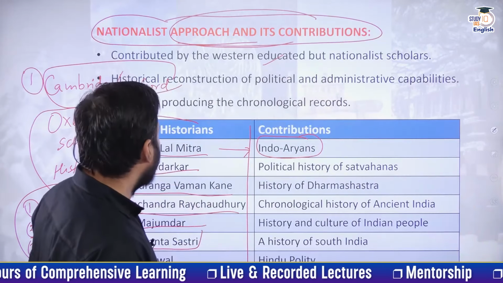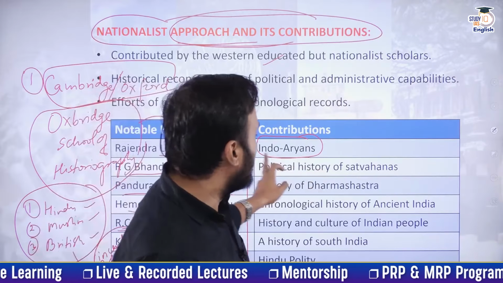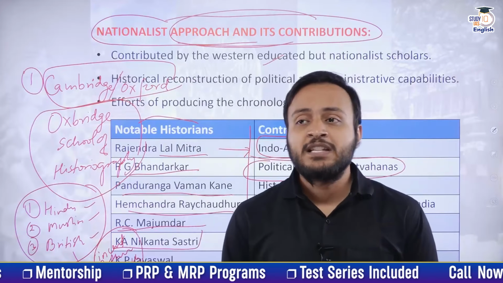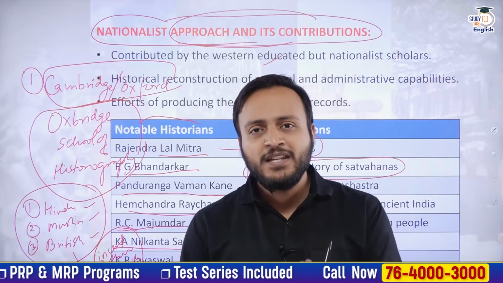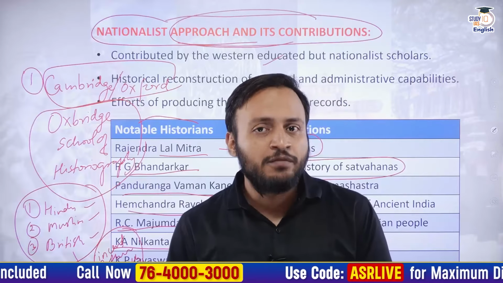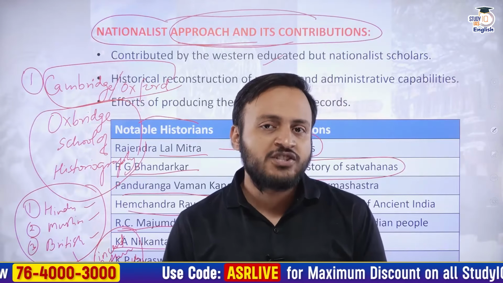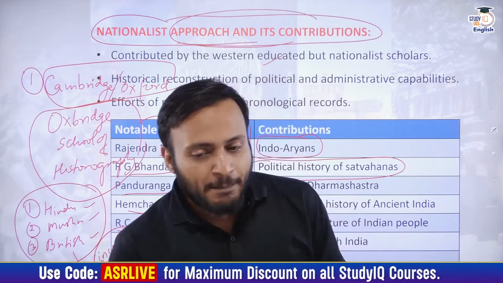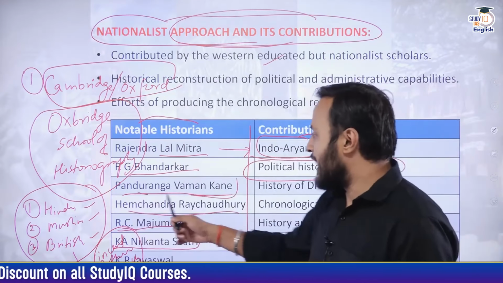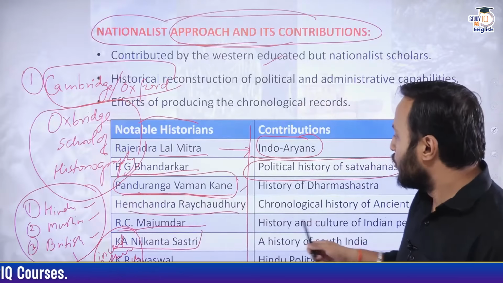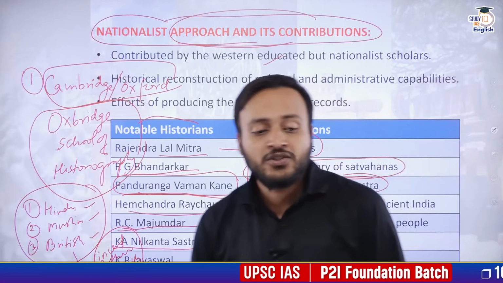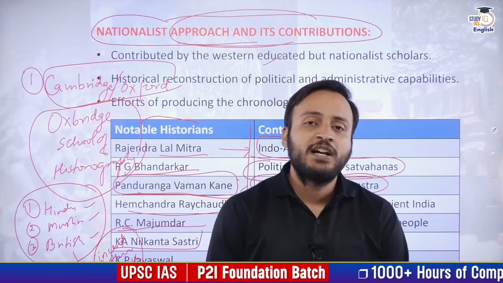Apart from that, R.G. Bhandarkar compiled the political history of the Satavahanas. At the same time, he also compiled the complete historical overview of the Vaishnavite sect of Hinduism, which we call Vaishnavism. Then Panduranga Vaman Kane was an accomplished Sanskrit scholar who wrote the most detailed work on the history of the Dharma Shastras.